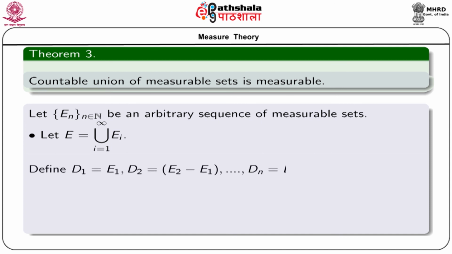Now, let us define D_1 as E_1, D_2 as E_2 minus E_1, D_n as E_n minus union i equal to 1 to n minus 1 of E_i. So in each step we are deleting those parts of E which have already been covered.